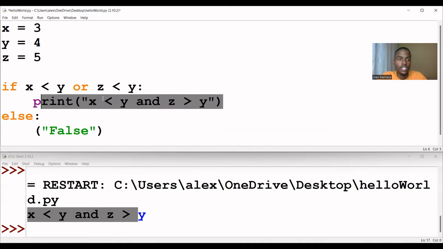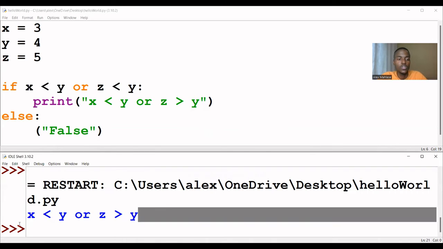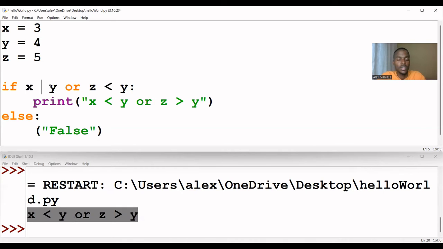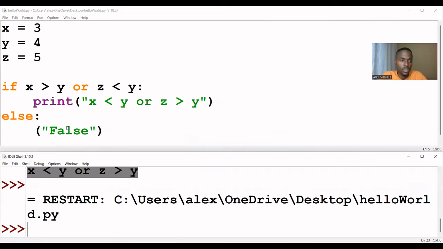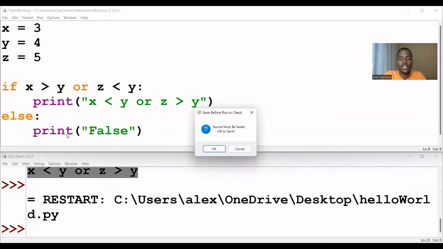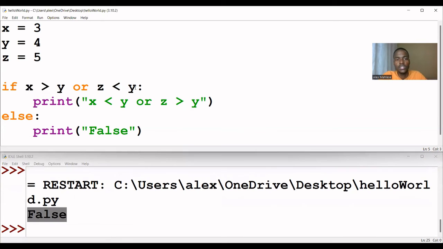So let's run this program. Instead of writing AND, we say OR there. Let's run this program and see what we're getting. So this is true, we're getting that. But if they are both false, let's say I say greater than here, I'm returning a false. Oh, I didn't print here. I have to print here. I'm returning a false value. So it will say false. This is false. This is false. So we are returning a false.